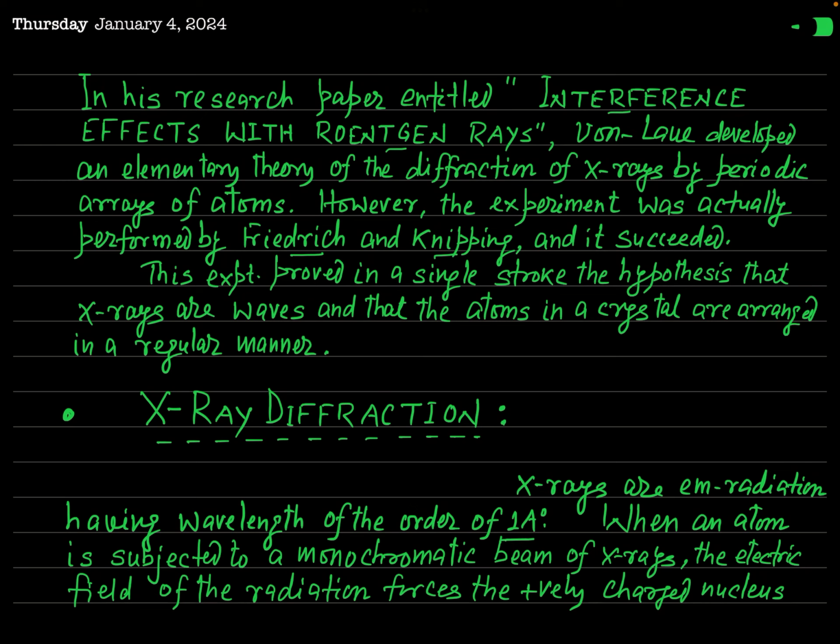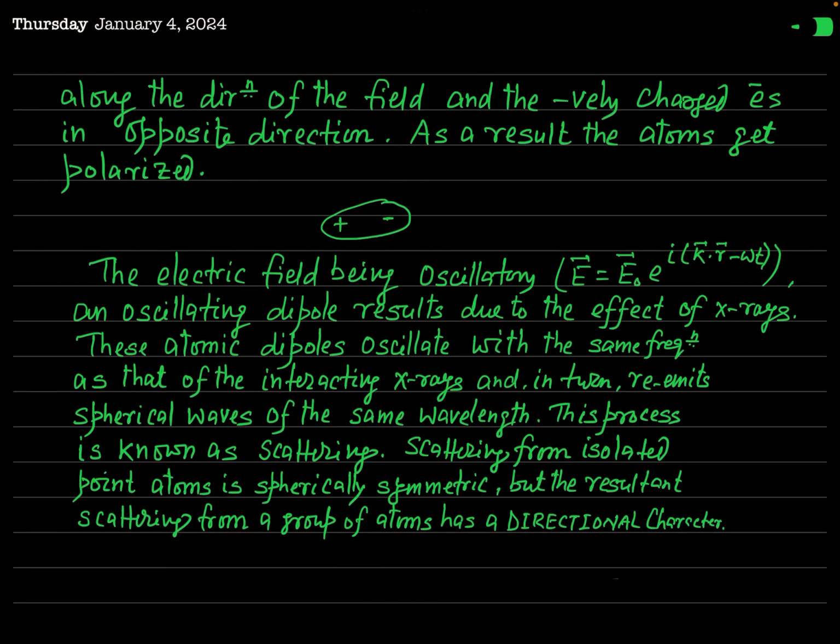Now when this X-ray is incident on an atom of the crystal, what will happen? As you know, in an atom there is a nucleus and extra-nuclear electrons. The nucleus possesses positive charge and electrons have negative charge. Electromagnetic radiation means a radiation in which the electric and magnetic field vectors oscillate in a periodic fashion.